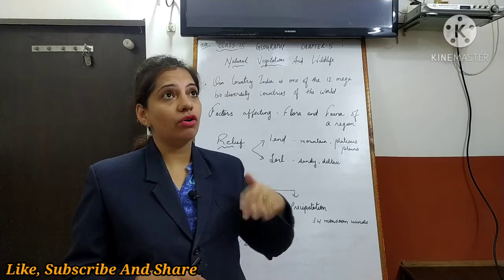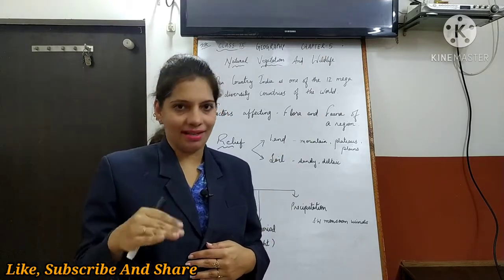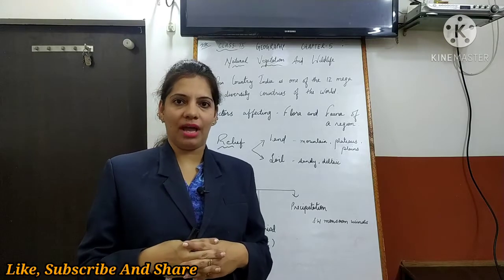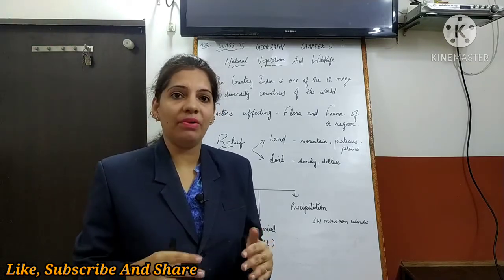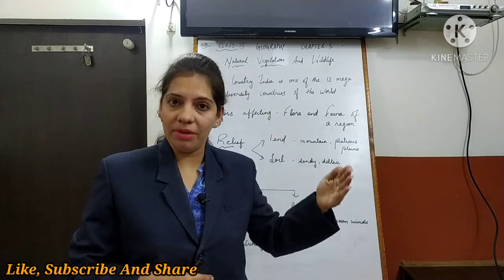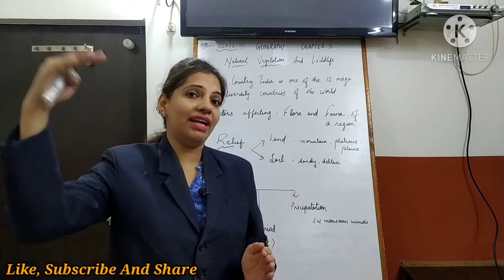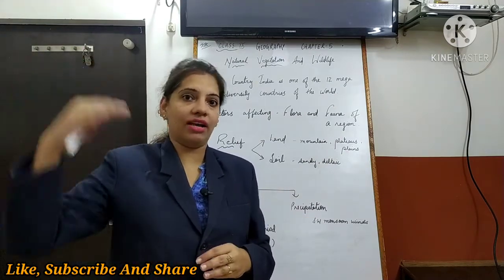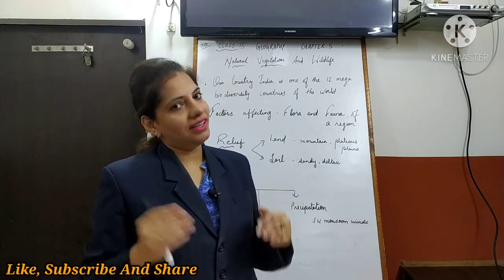If we go to the mountainous areas, as the height increases, temperature decreases. This we have studied in the 4th chapter. Height increases and temperature decreases. So what happens? The vegetation is also different. Accordingly, we have tropical, subtropical and alpine vegetation depending on the temperature conditions, as according to height the temperature varies. Okay, let us move to the next point.